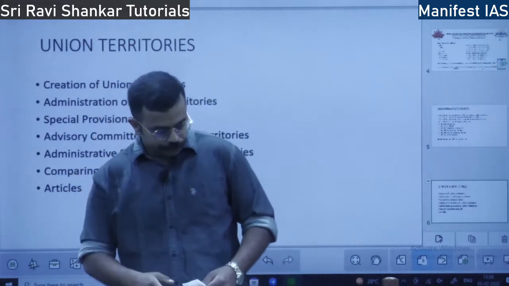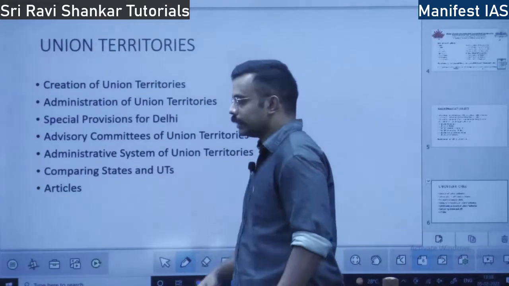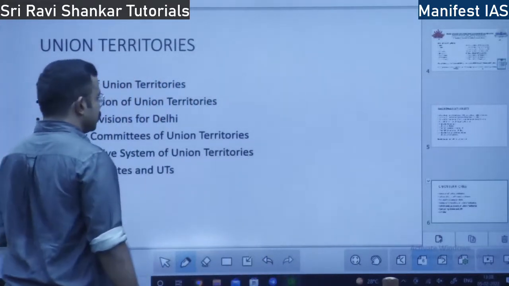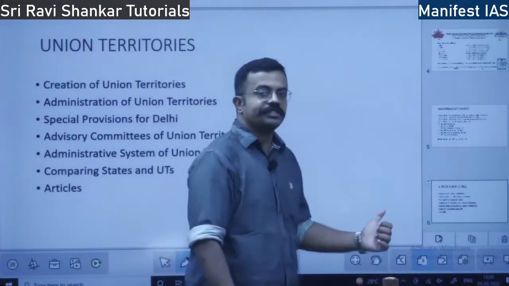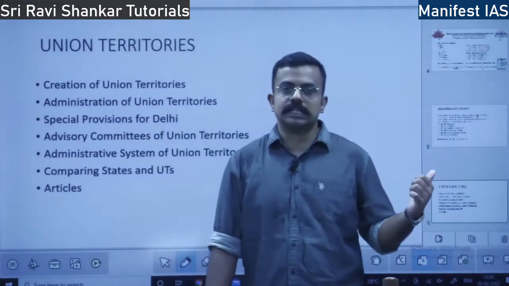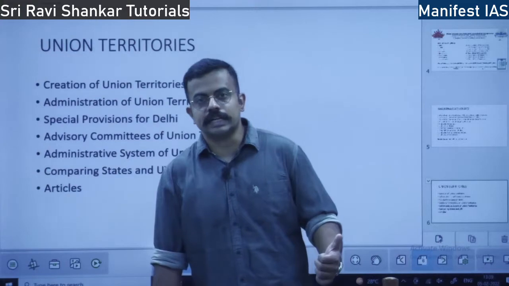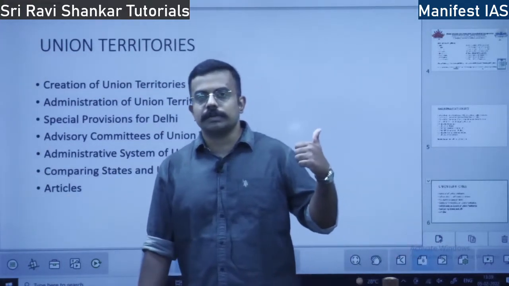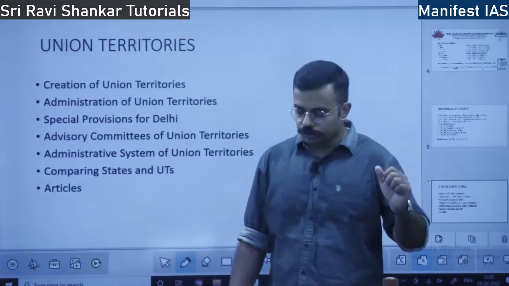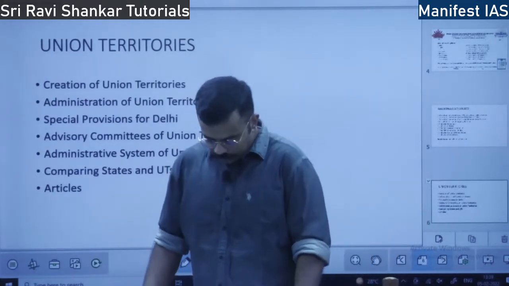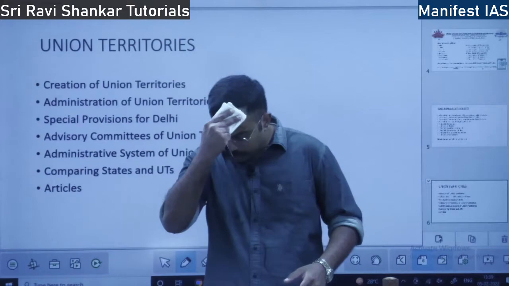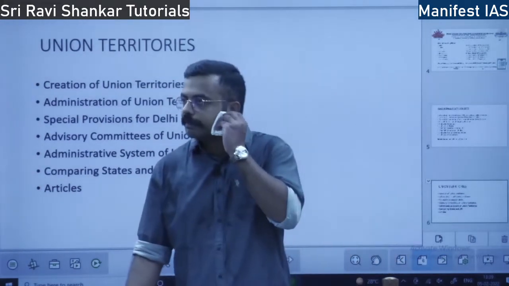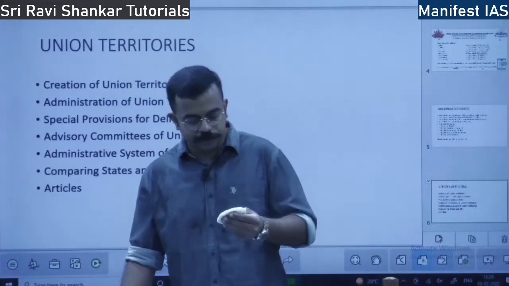Okay. So, you know what is a state? A state forms a part of a federal system. So there is a division of power between the center and the states. However, a union territory is in complete control of which government? It is in complete control of the union government, right? So these are also called centrally administered territories. How many union territories do we have today?